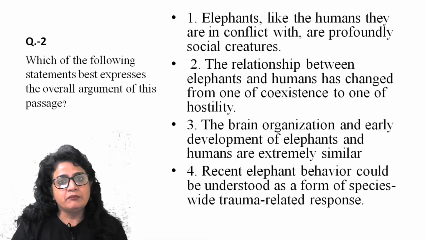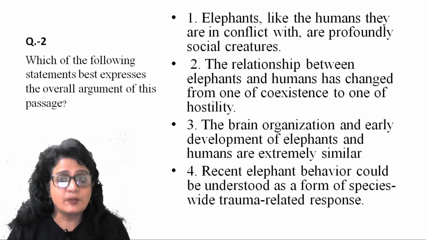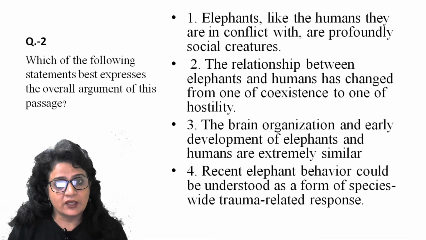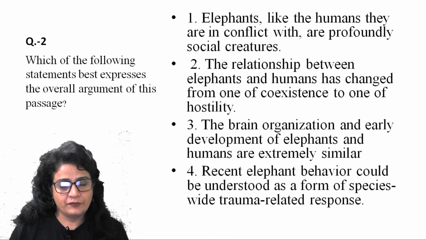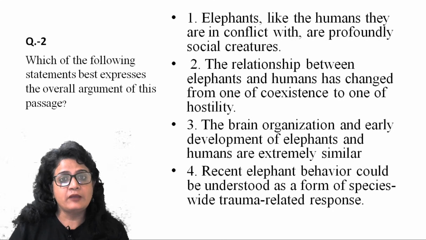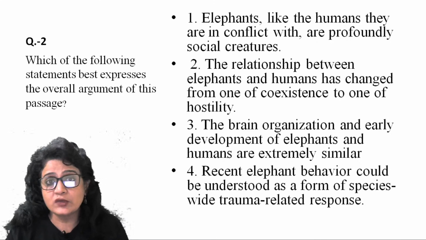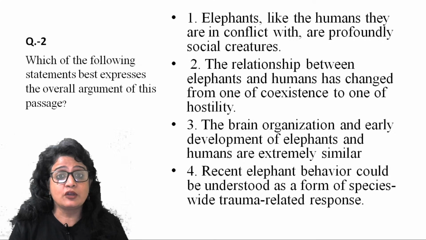If this had been the main idea, the passage would have given you the evidence to support that they are profoundly social creatures. But actually, this passage is about the changed relationship and why this relationship has changed, right? And what has been the prime reason behind this whole change that has been given by the researcher. So A is definitely there in the passage, but that's not your main idea.